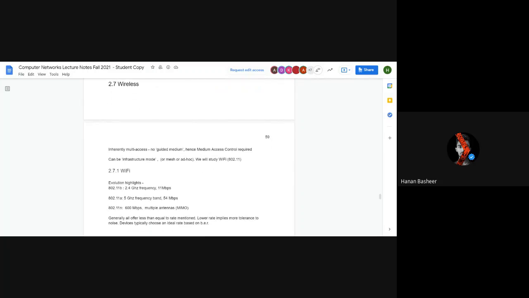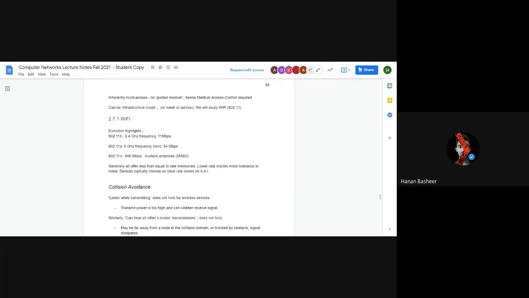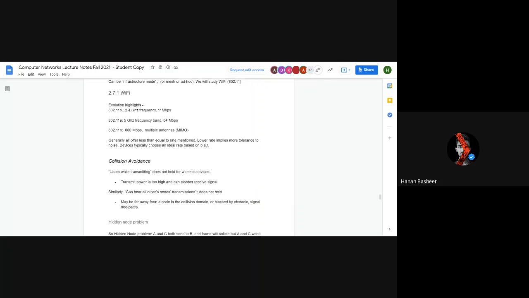Then wireless. The wireless medium is a non-guided medium, for example air or water, where there won't be any link or wired medium involved. Wi-Fi evolved from the 2.4 gigahertz frequency at 11 Mbps, to the 5 gigahertz frequency at 54 Mbps, and 600 Mbps with multiple antennas. So this was the evolution highlight of Wi-Fi.